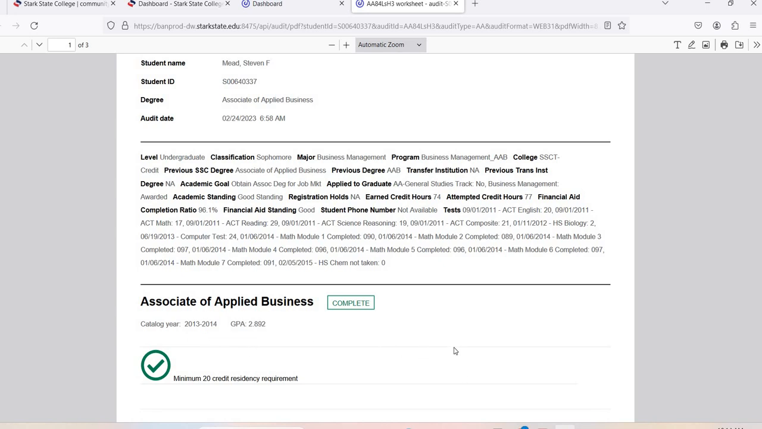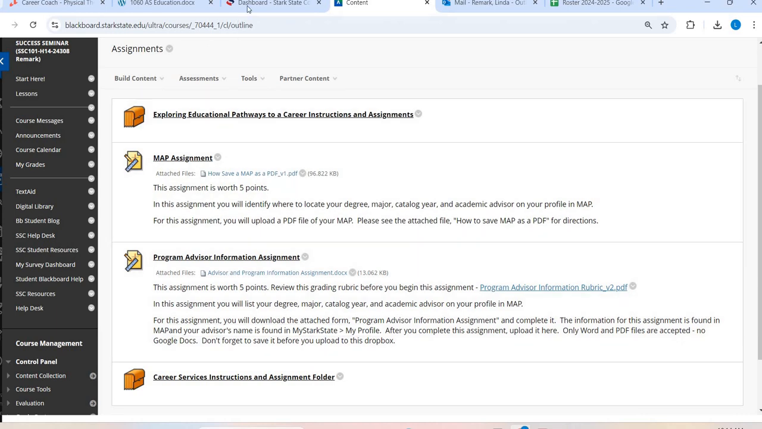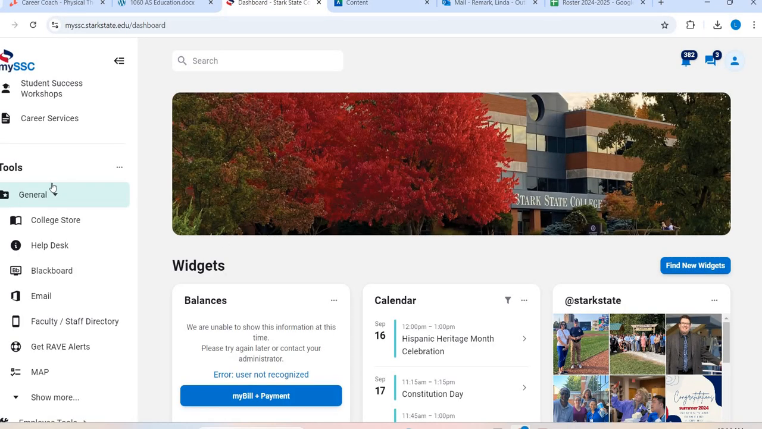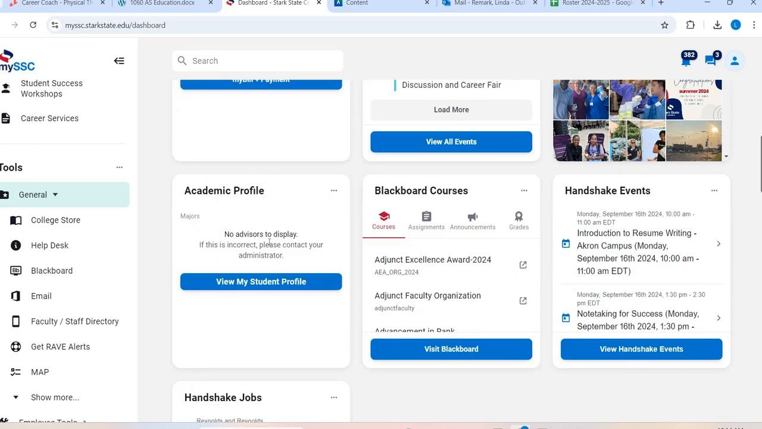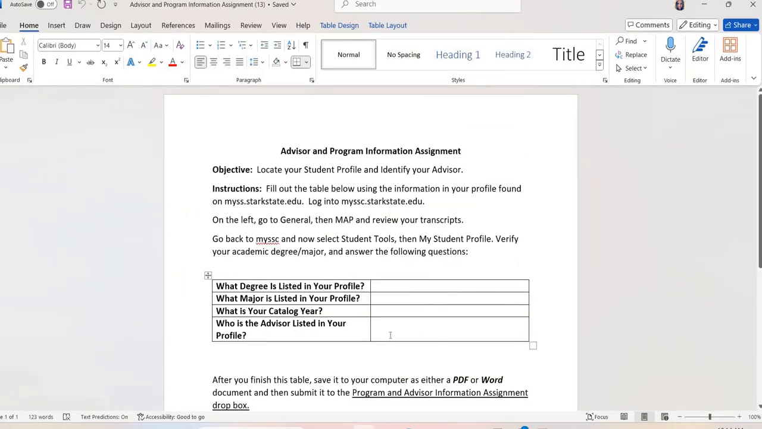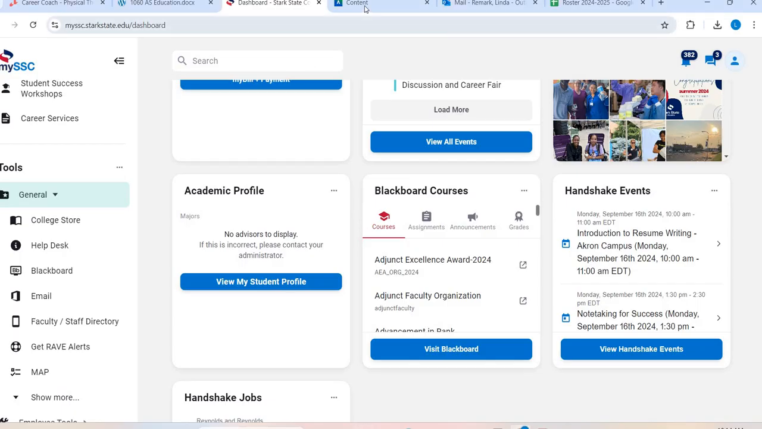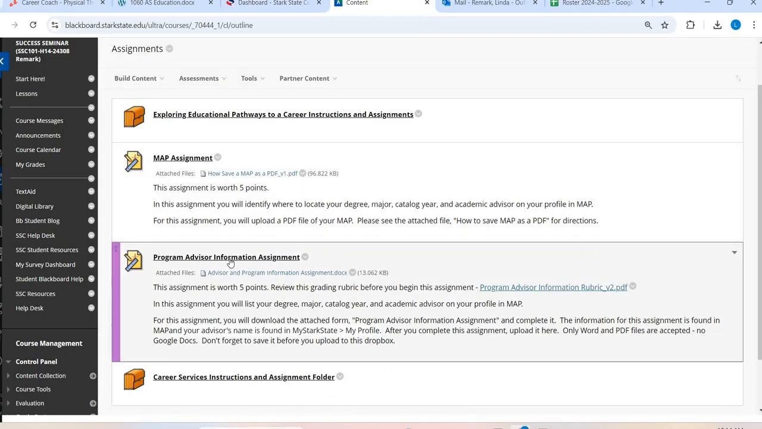Now your advisor information, they used to have this up here and it's not there anymore. This is going to be in my SSC, kind of right when you log in, when you scroll down, it's going to say academic profile. I'm not a student, so I don't have an advisor, but that's where your advisor is going to be. And you're going to type their name in right there. All right. When you're done filling out that little table, you're just going to file, save that, and get back into right here and submit that.